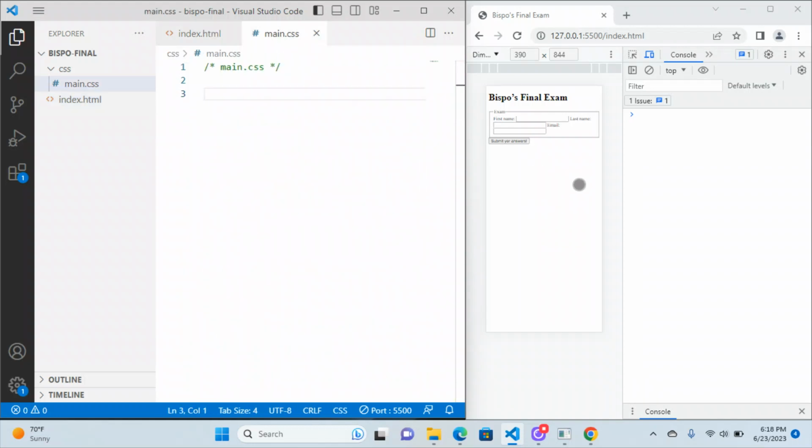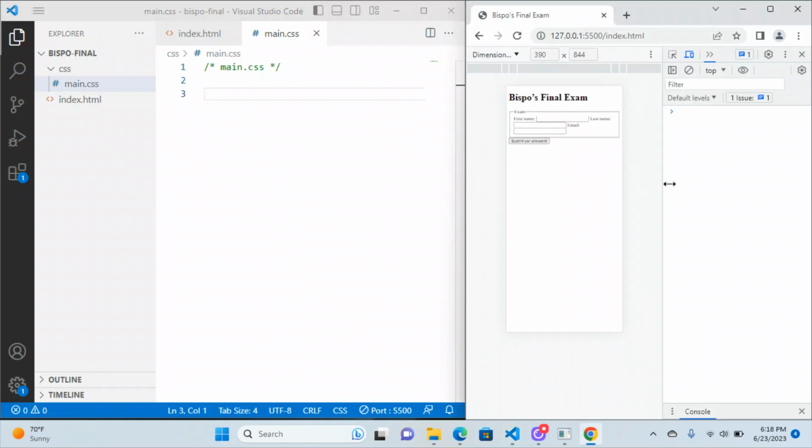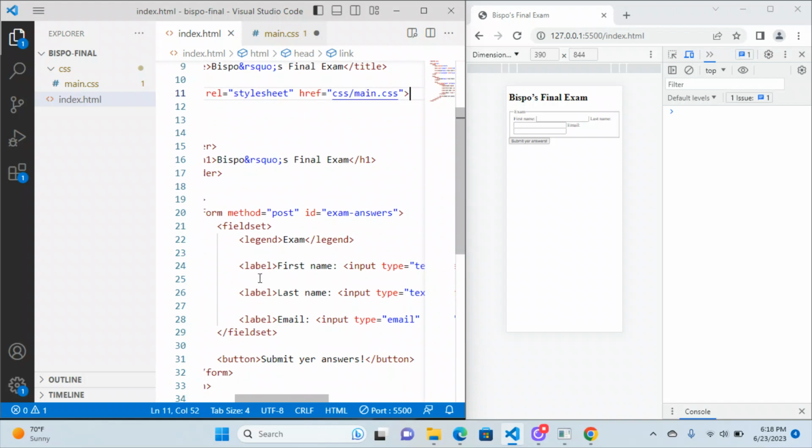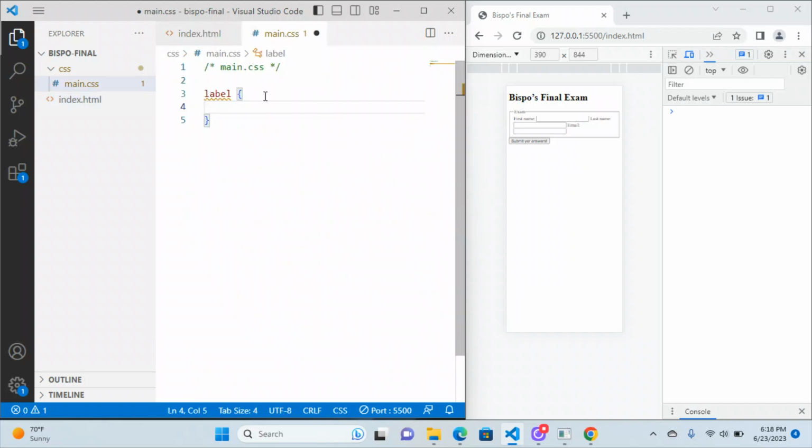Okay, so let's see here. I'm trying to pull this a little bit out of the way there. Okay, so CSS instructions: style the fieldset so the label text appears above each field. So this is going to be a label selector. We were talking about that before. The main reasons to do label are for accessibility and usability, but they also make a handy hook for your CSS. So label, and we will do a display flex.